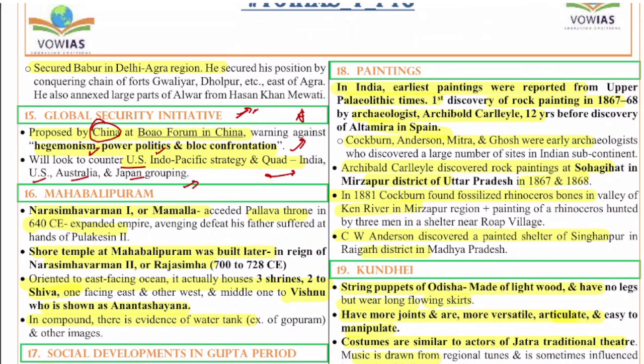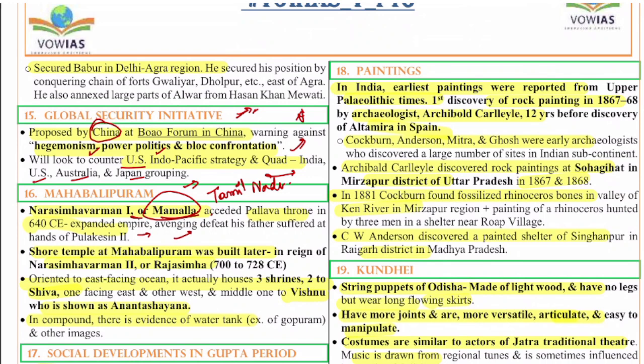Next, the 16th question is on the famous Mahabalipuram temple, or Mamallapuram as it is now called, and this is located in Tamil Nadu. Remember, this is located in Tamil Nadu. So Narasimhavarman I or Mamalla acceded to the Pallava throne in 640 CE and expanded his empire, avenging the defeat of his father, which was suffered at the hands of Pulakesin II.